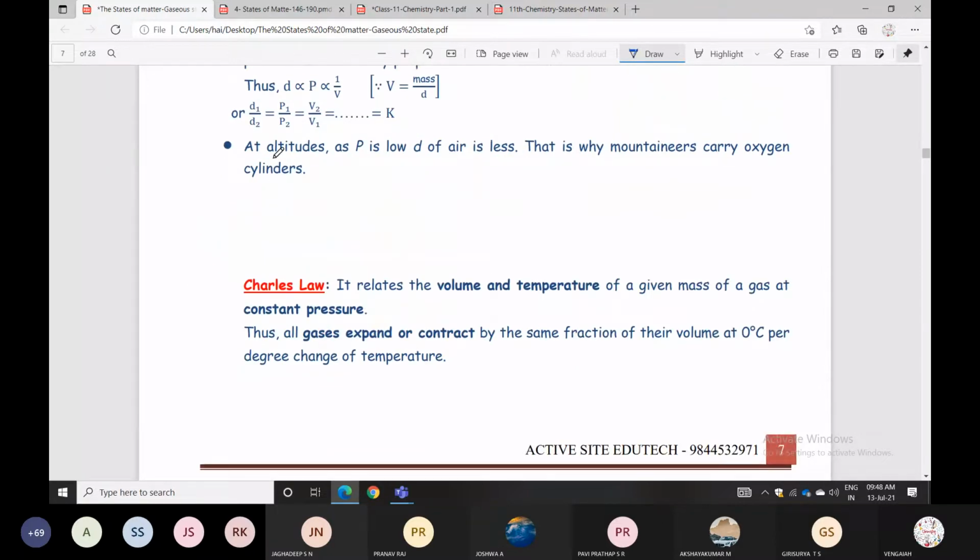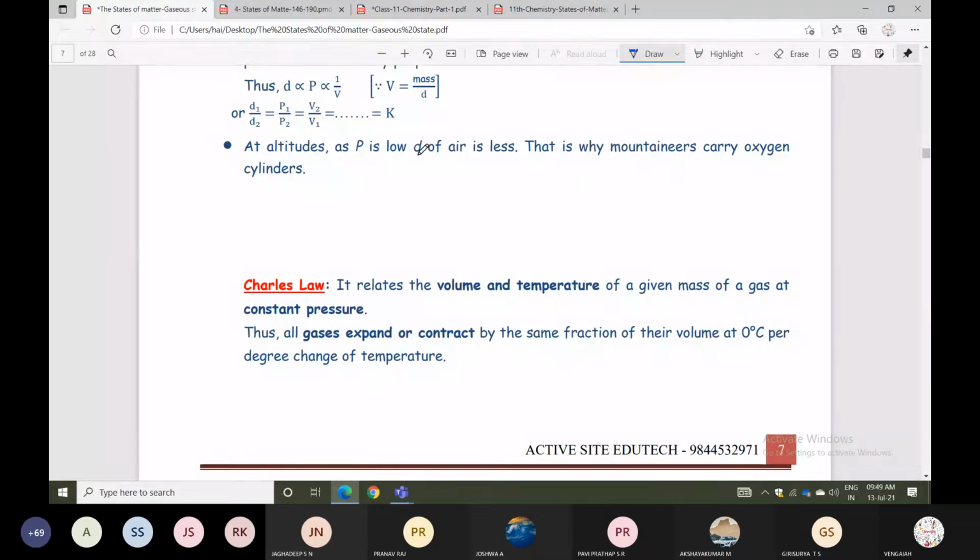At high altitudes, the pressure is low and the density of air is also less. That's why mountaineers carry oxygen cylinders. When going to higher mountains, pressure is low and air is also less, so they carry oxygen cylinders.